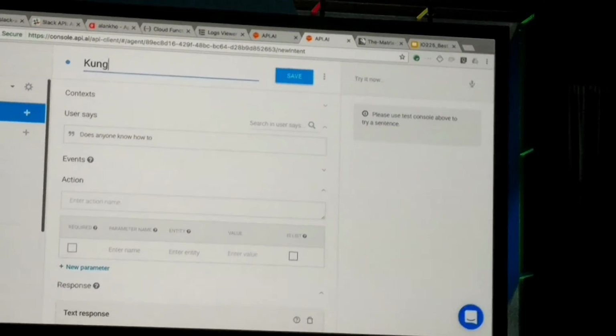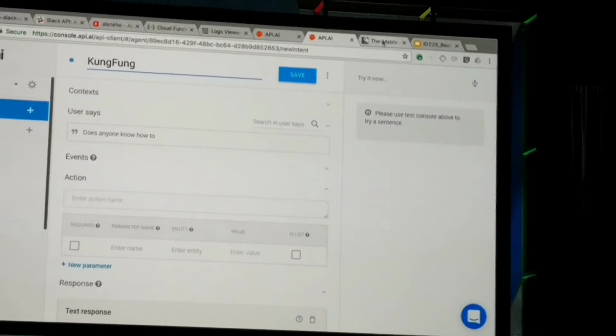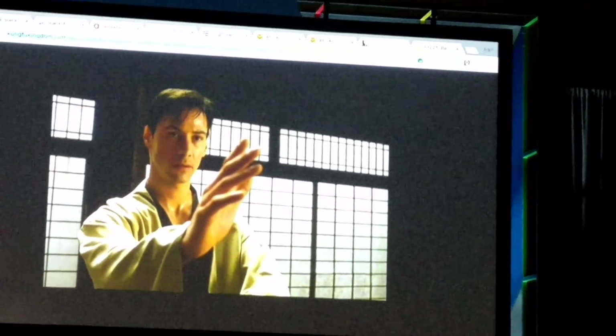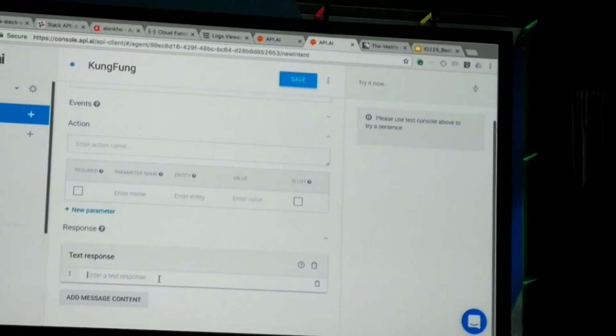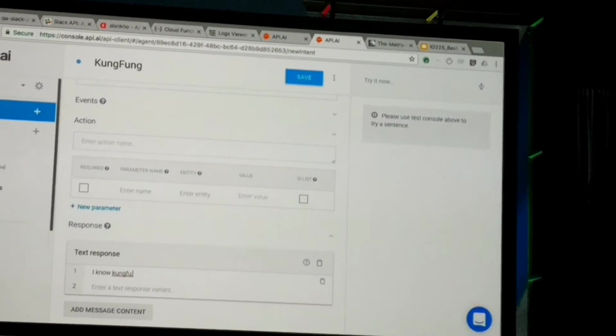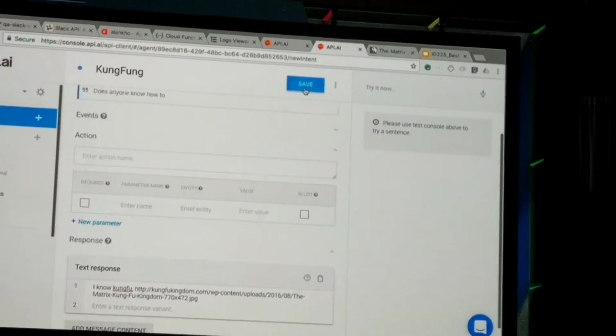And whenever somebody says this, I think about the Keanu Reeves quote in The Matrix, where he says, "I know Kung Fu." So we'll take this picture and we can put it in the text response. We'll save this.